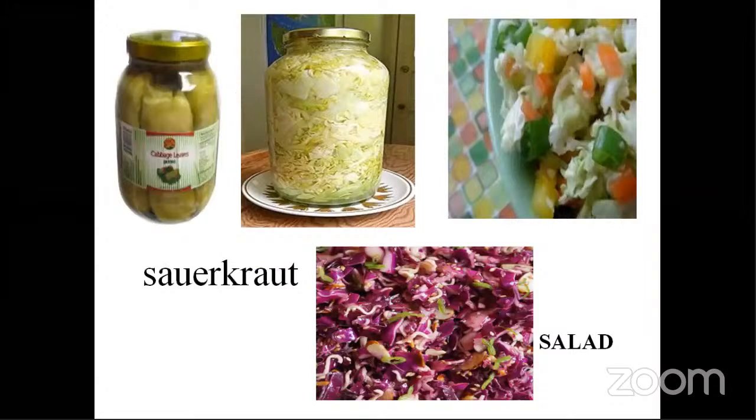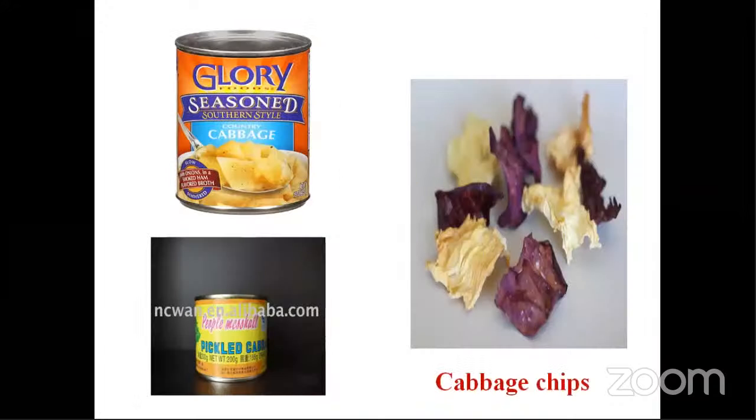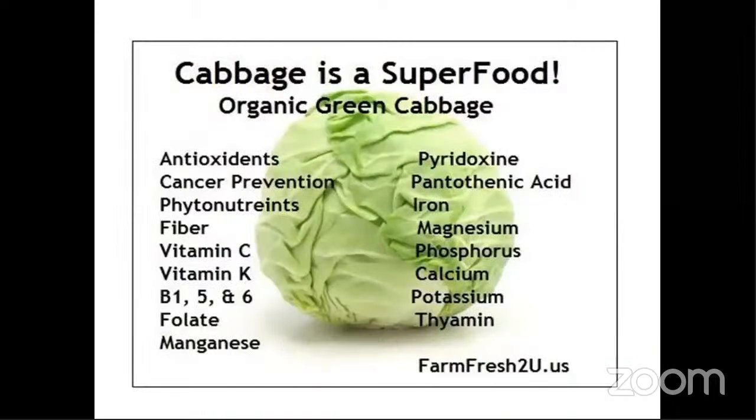So here we see the images of sauerkraut and the salads that are generally prepared. Even cabbage is dehydrated to make it into chips. And we have the pickle. Pickle is made from every product, and cabbage can also be called a superfood because it's very rich in vitamin B, pantothenic acid, iron, manganese, and all kinds of things.